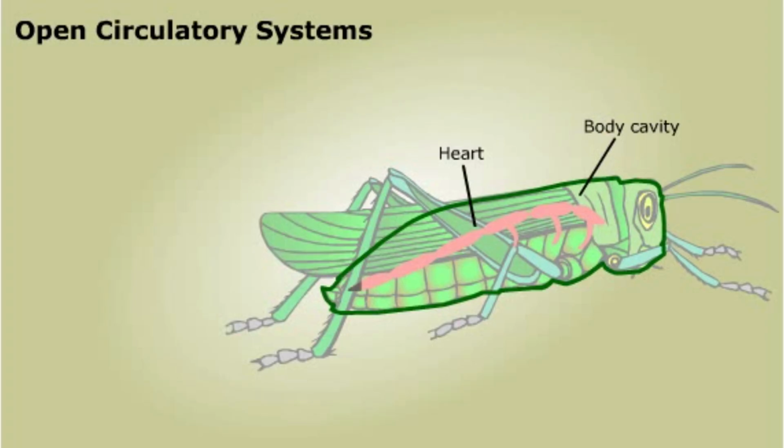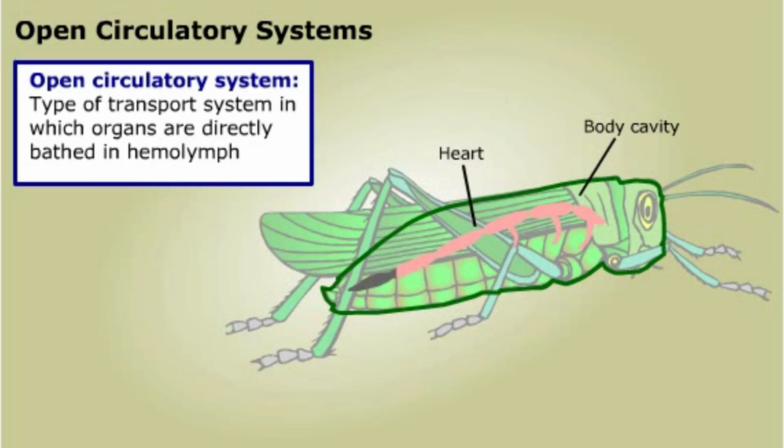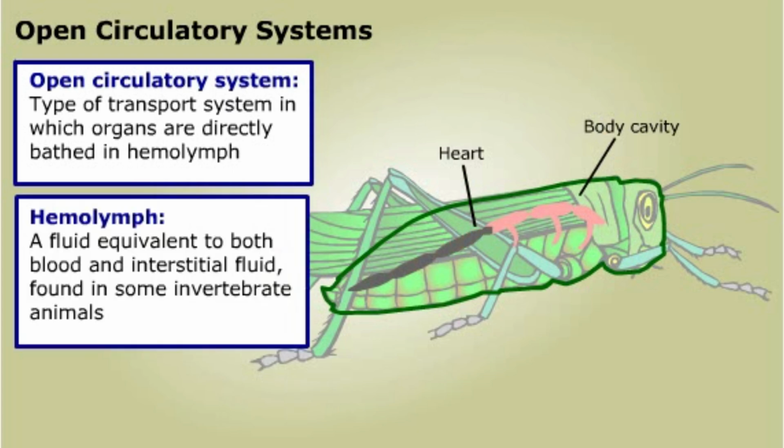Some invertebrate animals, for example insects and most mollusks, have an open circulatory system to transport food, wastes, heat, and other materials. In this type of system, a tube-shaped heart pumps a fluid called hemolymph through arteries into the main body cavity, and from there it directly bathes the various organs. Animals with open circulatory systems do not have an extensive network of blood vessels that infiltrate the organs.